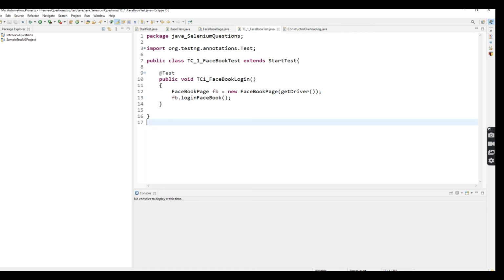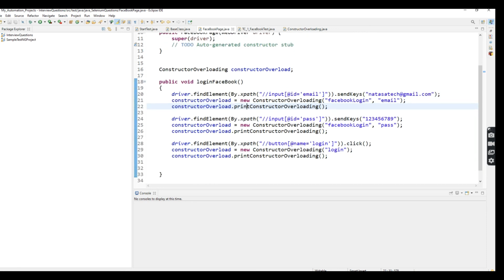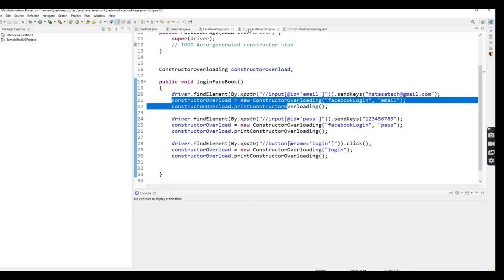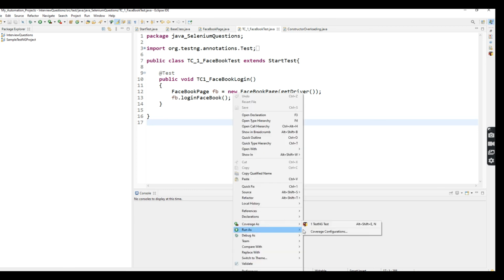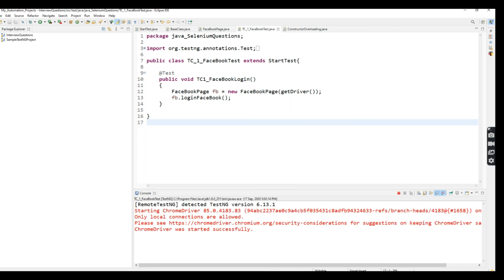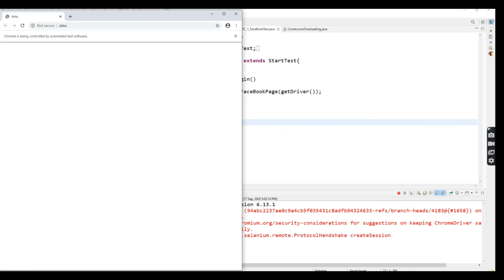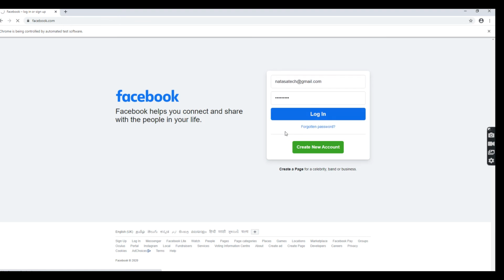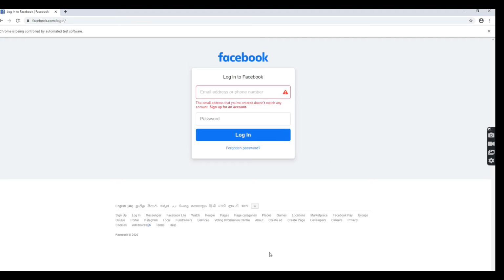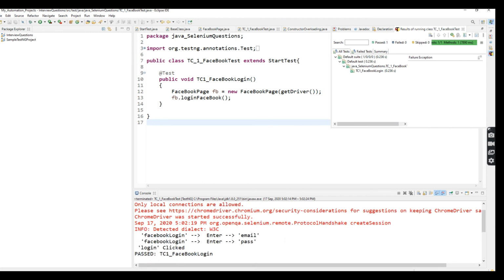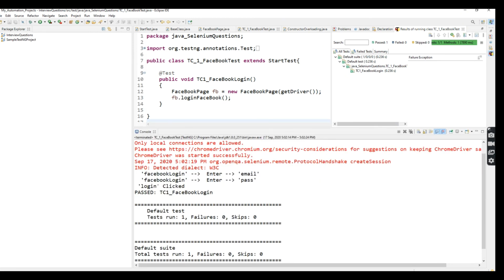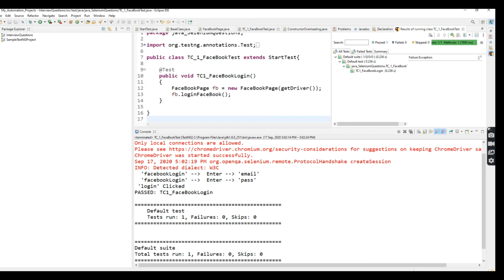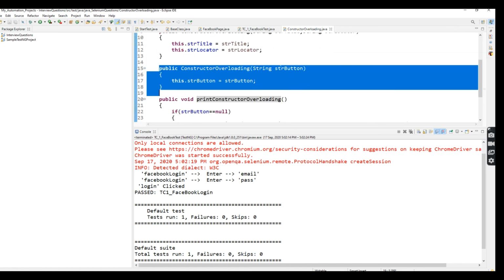Now I implemented the constructor overloading based upon the parameter list. Now I'm going to run it. Let's see how the console output comes. See: Facebook enter email, Facebook login enter password, login clicked. So these are the three steps I gave here, right?